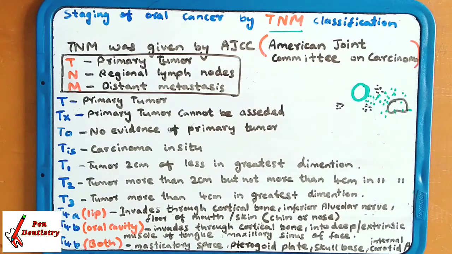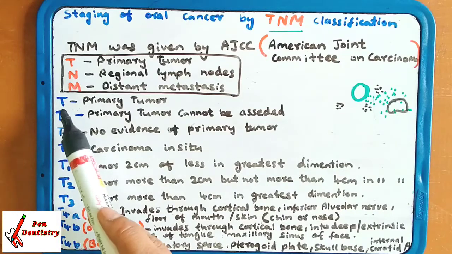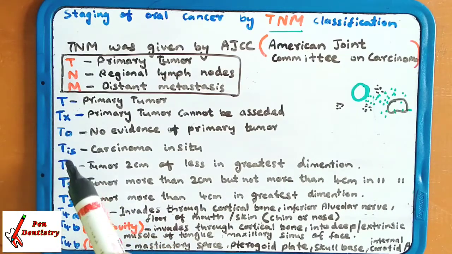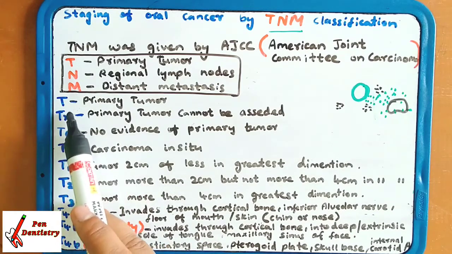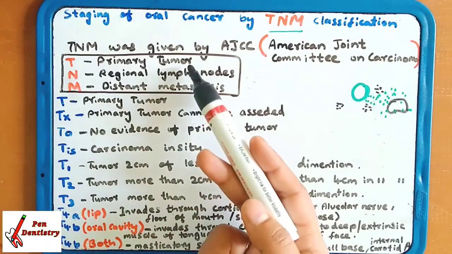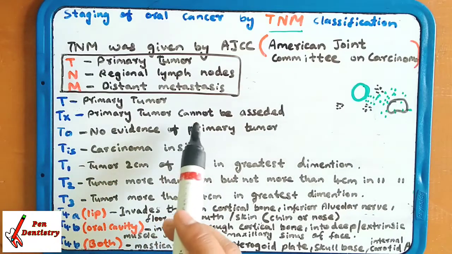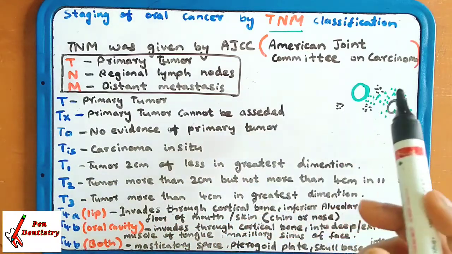Now T. There are stages of T: Tx, T0, Tis, T1, 2, 3, 4. The T is the primary tumor, as we have seen above. Tx is primary tumor cannot be assessed.